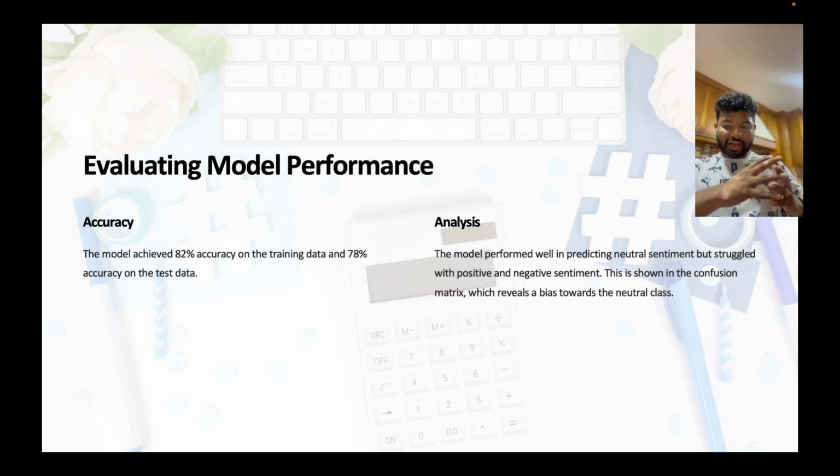You can go ahead and look at a lot of other metrics. I have put forward the confusion matrix for you and the other metrics like precision, recall score and all.